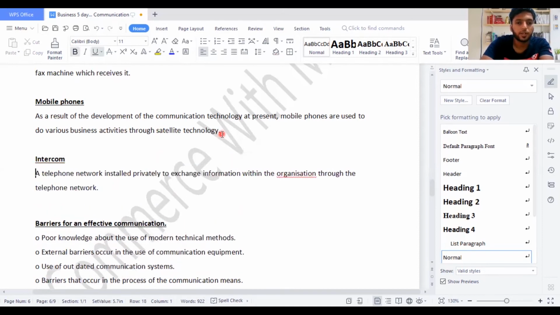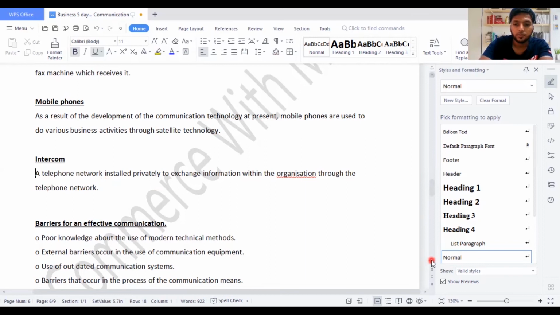So a telephone network installed privately to exchange information within the organization through the telephone network. It's a network where when you go and speak to that machine, it will start to respond to you for your need. Maybe when you sign into the organization, you might say, "This is Aslam. I'm signing in," so it will take my voice and notice and record it. If my voice is a bit different, it will not listen to what I really say. That's the problem of intercom.